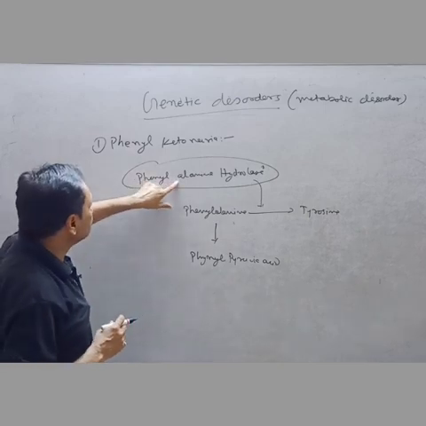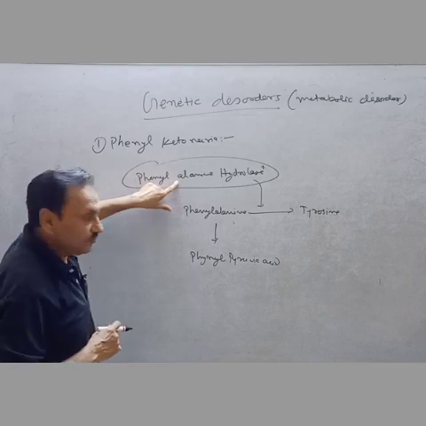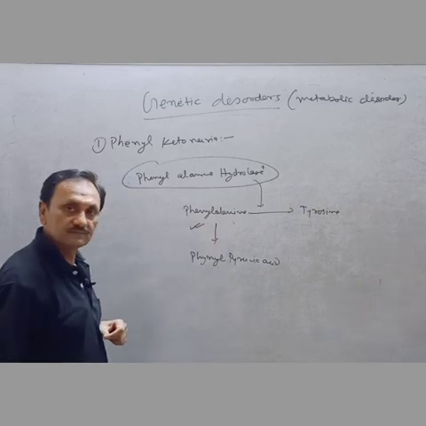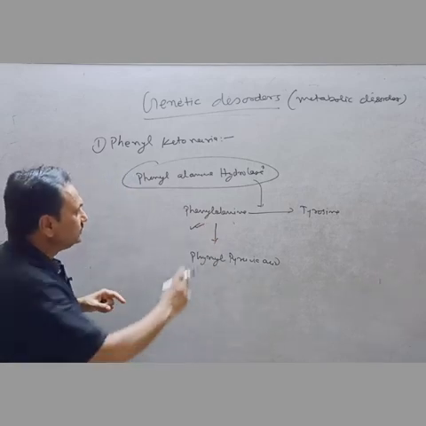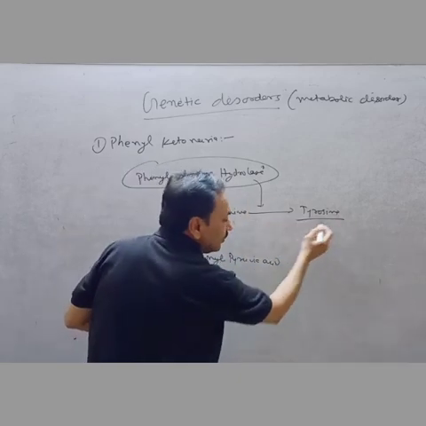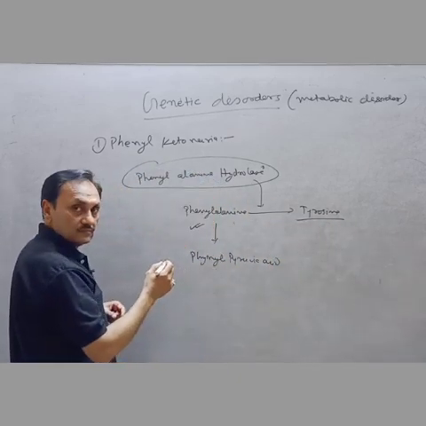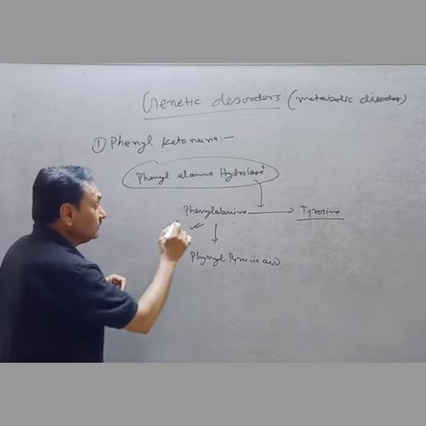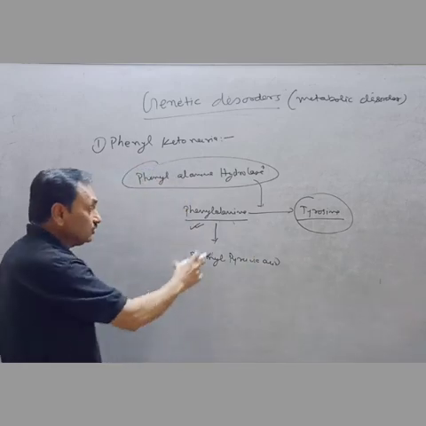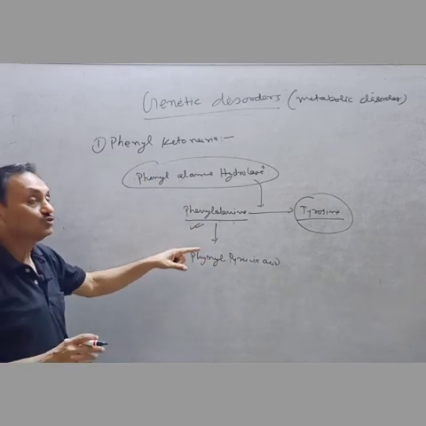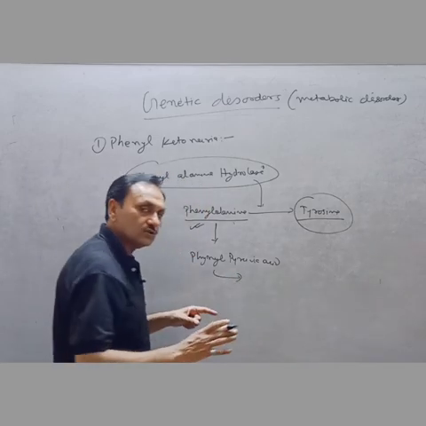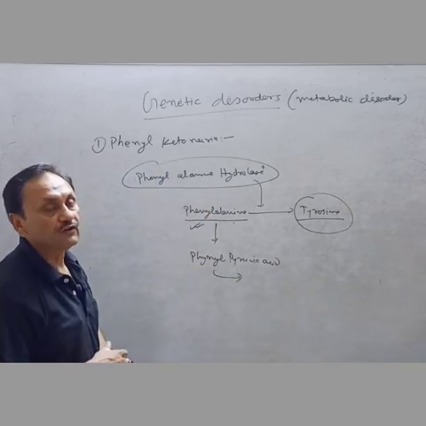But due to lack of this enzyme, phenylalanine accumulates, because tyrosine is not formed. In normal cases, phenylalanine should be converted to tyrosine, and accumulation should not take place inside the body. This accumulation causes retardation or malfunctioning of the brain.